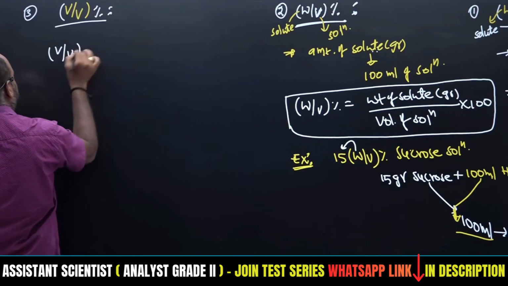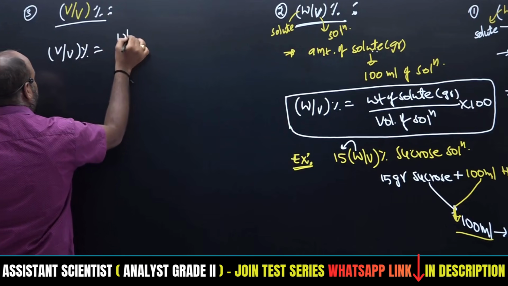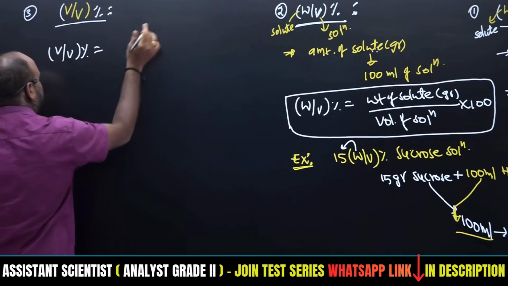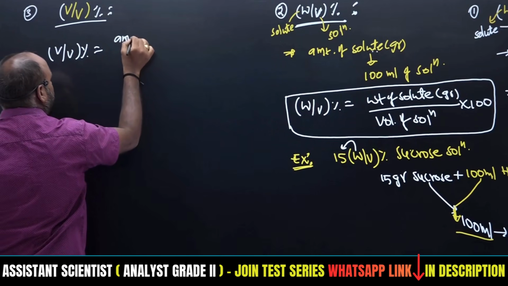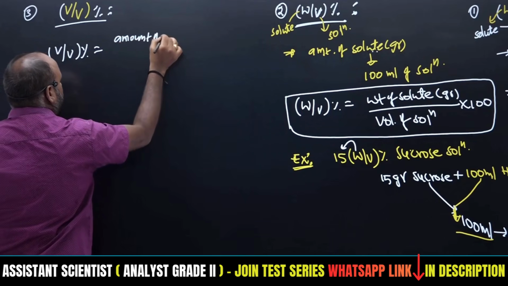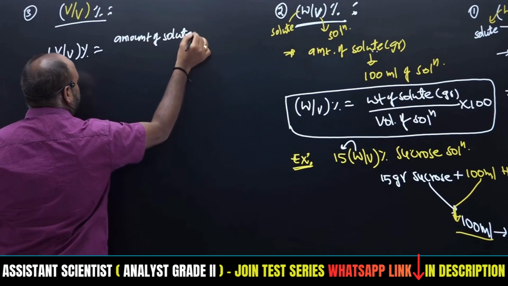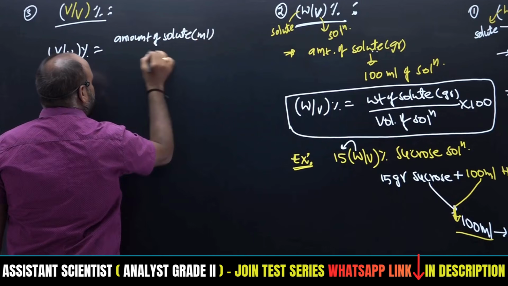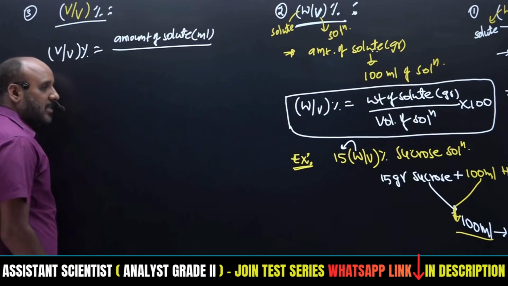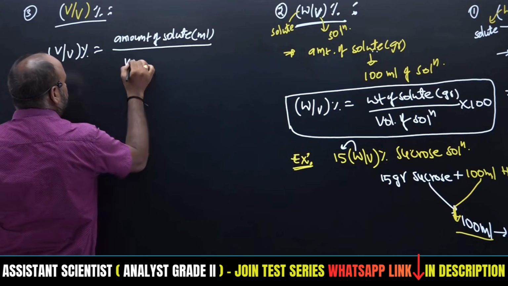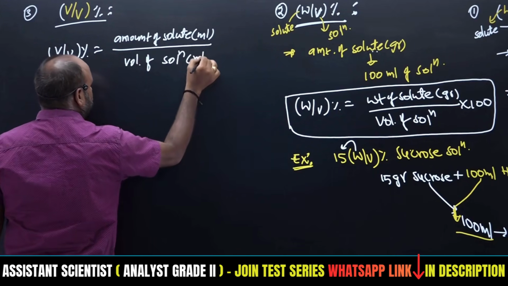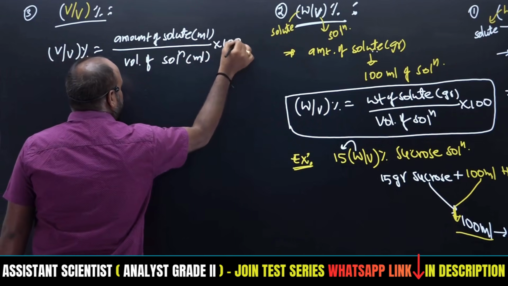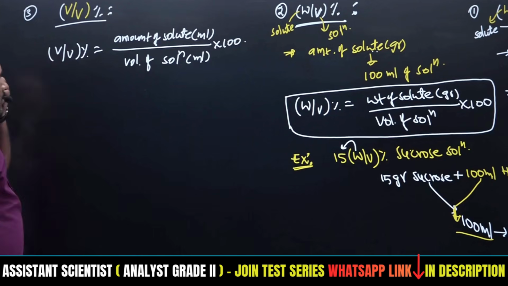Volume by volume percentage is equal to the volume of solute, this amount of solute in ml only, divided by the volume of solution, this is also in ml, multiplied by 100. Both are in ml only, volume by volume, right?